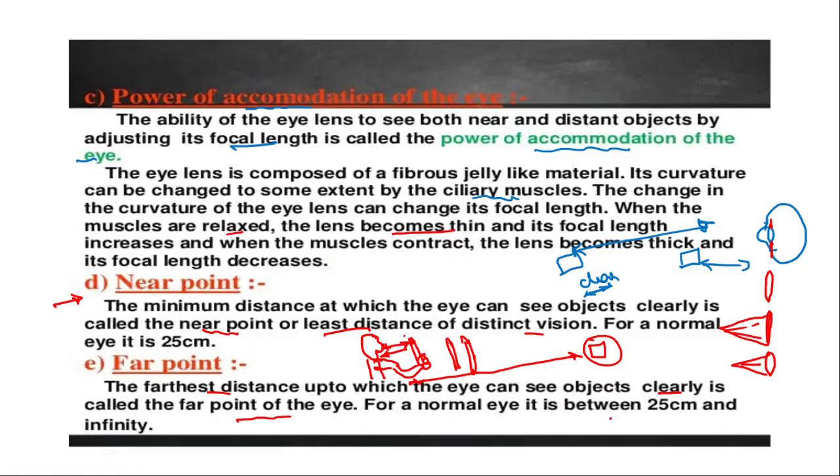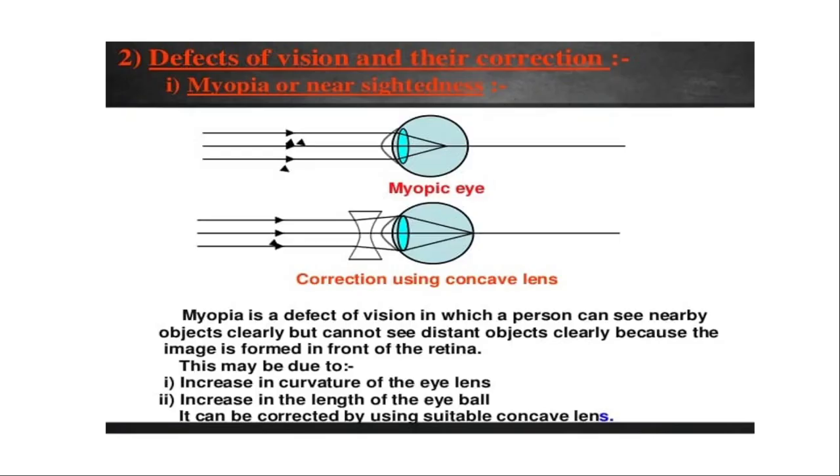He can see objects present between 25 centimeter and infinity distance. This is the near point, and this is the far point. The object which is present between these 2 points, a man can see. Okay, I hope so far you have understood.